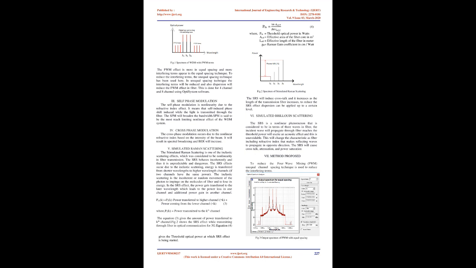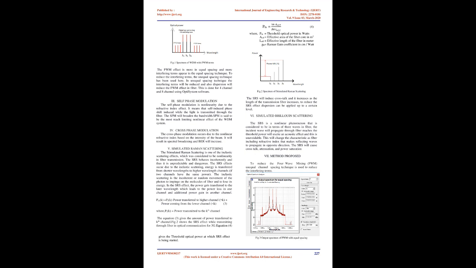Such interfering FWM terms can cause crosstalk and decrease power efficiency. To remove such interfering FWM terms, several techniques are used. The FWM equation is f_FWM = f_i + f_j - f_k (1). The FWM terms are found by using a formula: number of FWM terms = (N^3 - N^2)/2 (2).